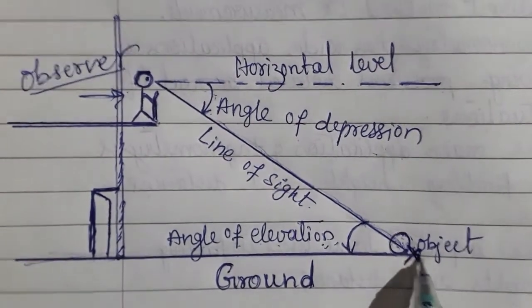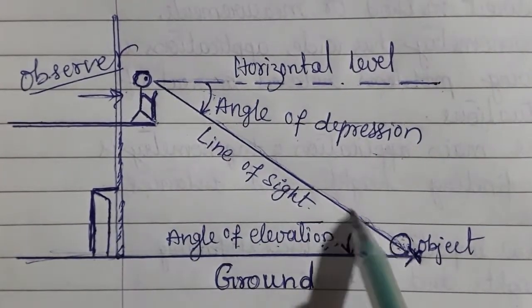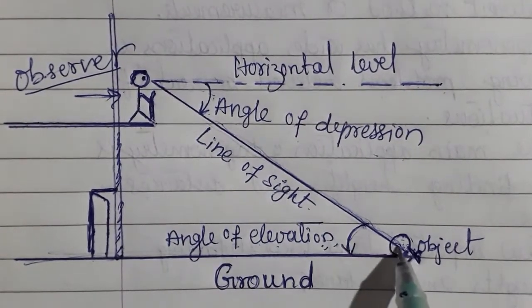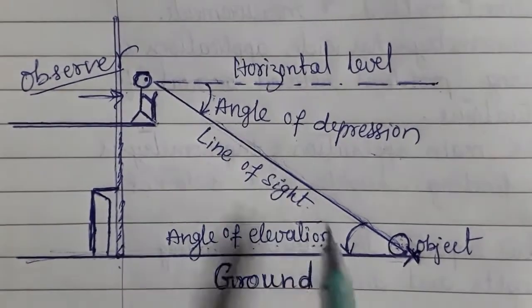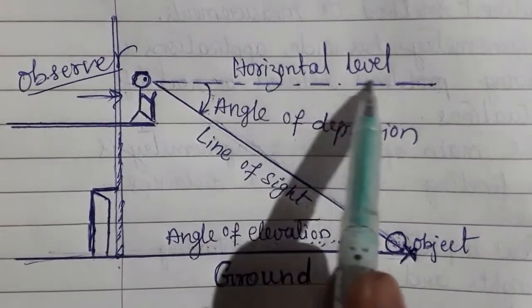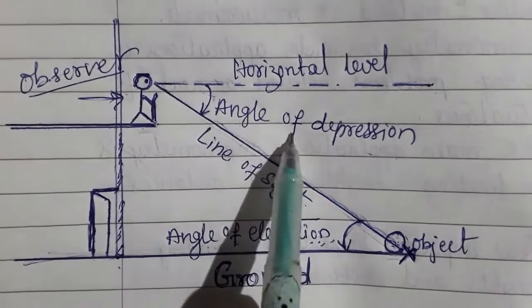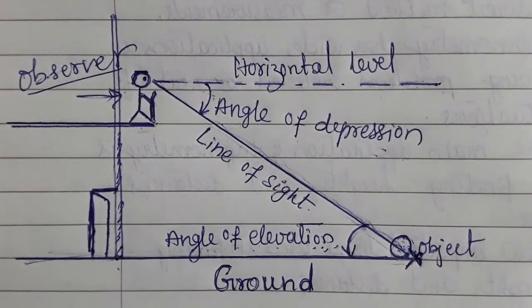With reference to the point on the ground towards the observer, the line of sight is moving upward. Therefore, the angle between the line of sight moving upward and horizontal becomes angle of elevation, and the angle between the horizontal and line of sight moving downward becomes angle of depression. These lines we will be using to construct the diagrams according to the given situation and the stories.